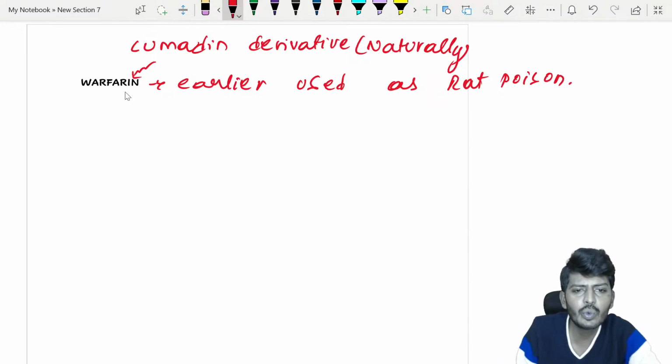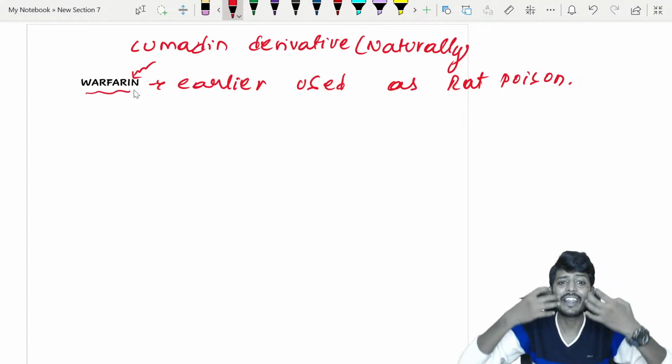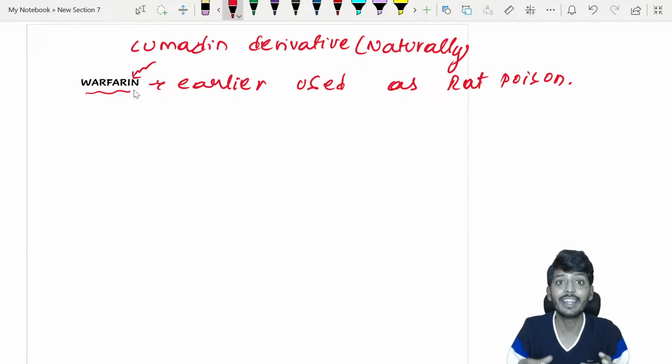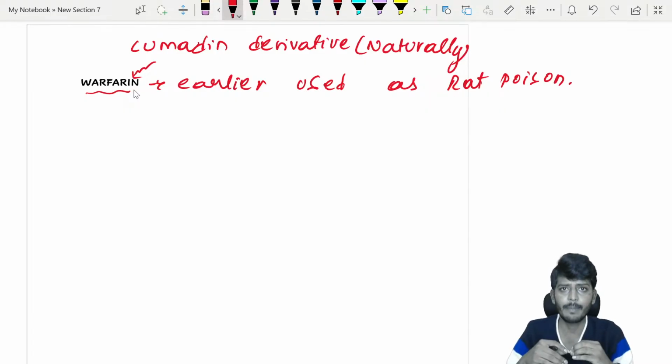When rats took this warfarin, internal bleeding occurred inside the rats. Internally, bleeding was occurring. So because of that internal bleeding, these coumadins were used as a rat poison.